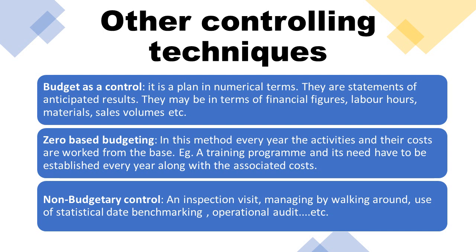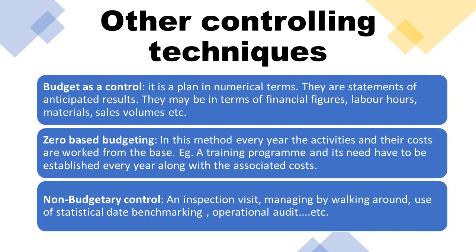They are statements of anticipated results. Anticipated means future expected result or required result. They may be in terms of financial figures, labor hours, materials, or sales volumes. Next, in this budget we have different types: fixed budget, flexible budget, and the most important one, zero based budgeting. Fixed budget, once we decide and prepare, you cannot change. Flexible budget, according to the situation and time, you will change.